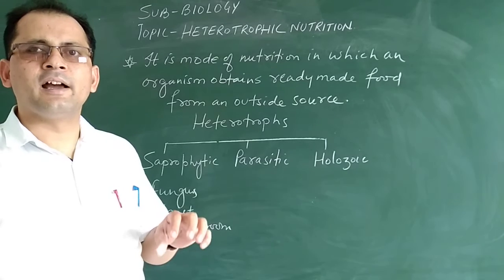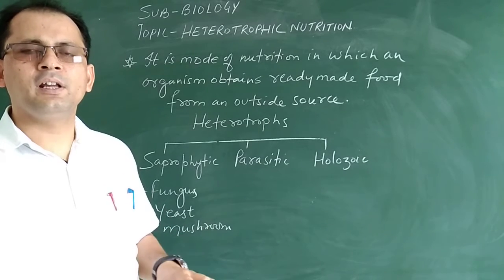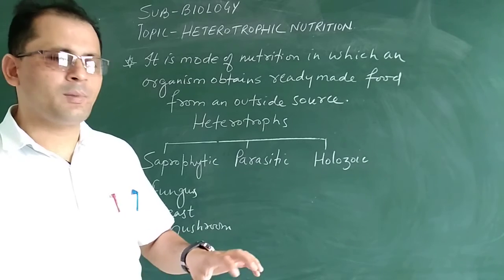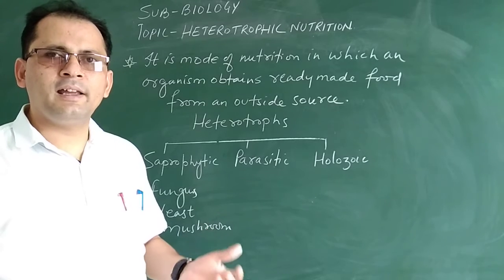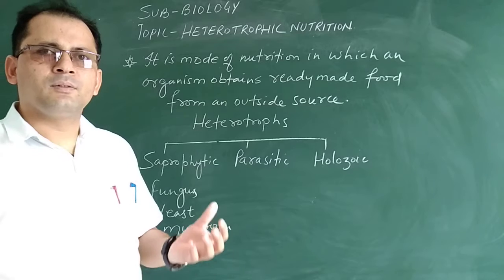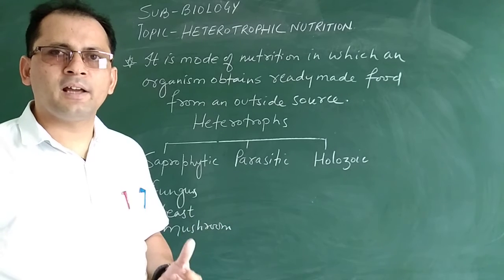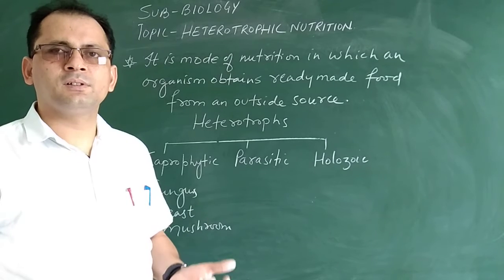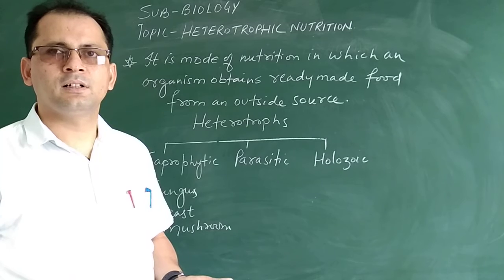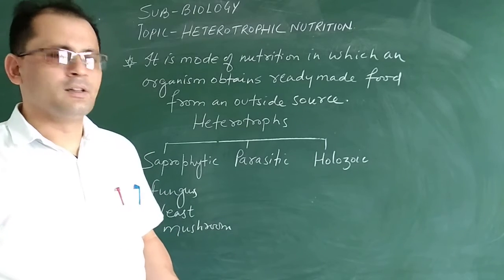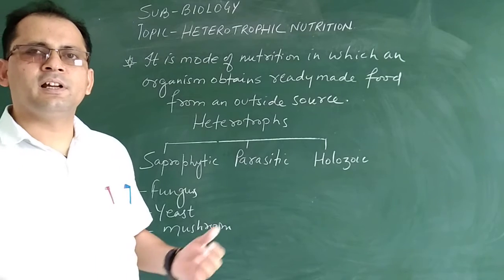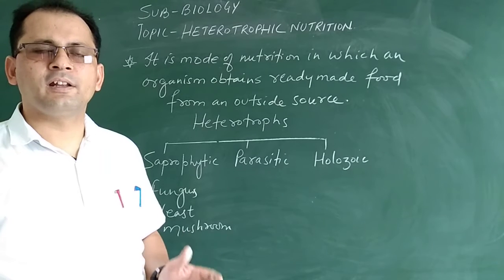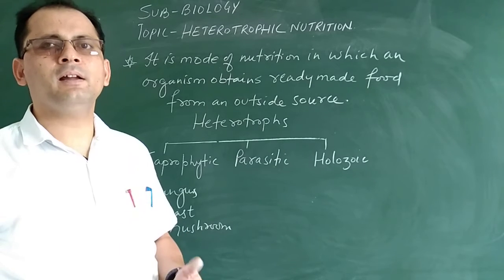It secretes some digestive enzymes over the body of the dead organism, and that enzyme makes the particular part soluble. When it is solubilized, the part is absorbed by the organism and assimilated. It is used for doing various activities and to obtain energy. Such organisms are known as saprophytes. Saprophytes are the organisms which depend on dead and decaying organic matter.